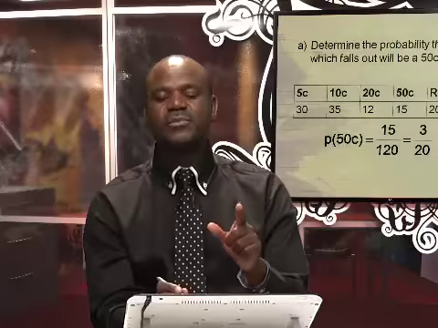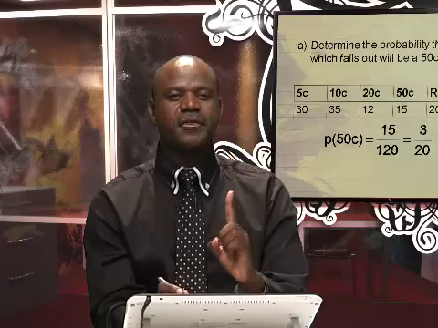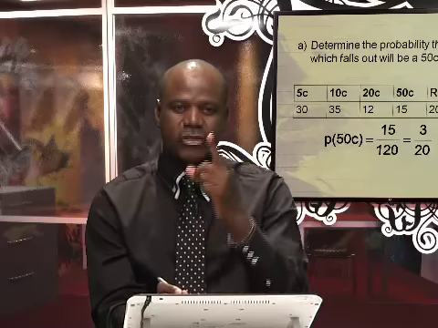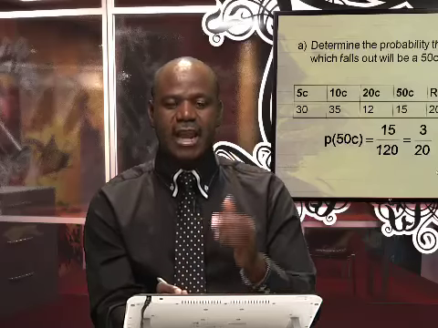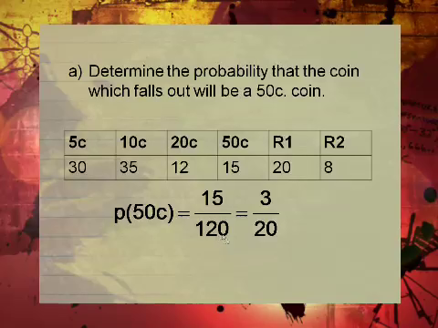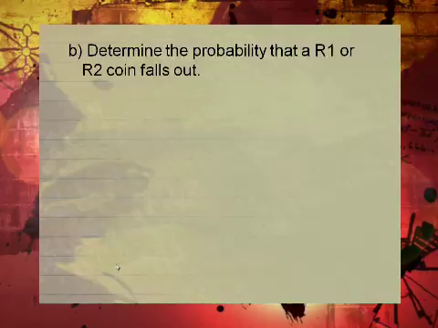Guys, let me emphasize this point. Make sure you simplify your probability, your fraction, to the simplest form. Sometimes you lose marks for that. Simplify it, like in this case, have a look here. 15 out of 120. You get the number that goes into those, and then you have it there. Determine the probability that a 1 rand or 2 rand coin falls out.